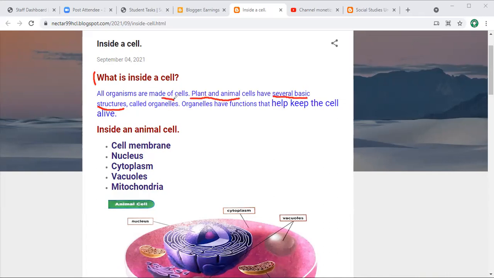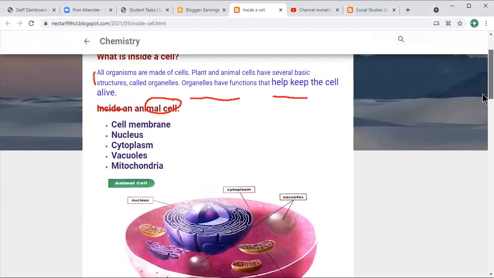We call them organelles. This word is organelles. Organelles have functions that help keep the cell alive.